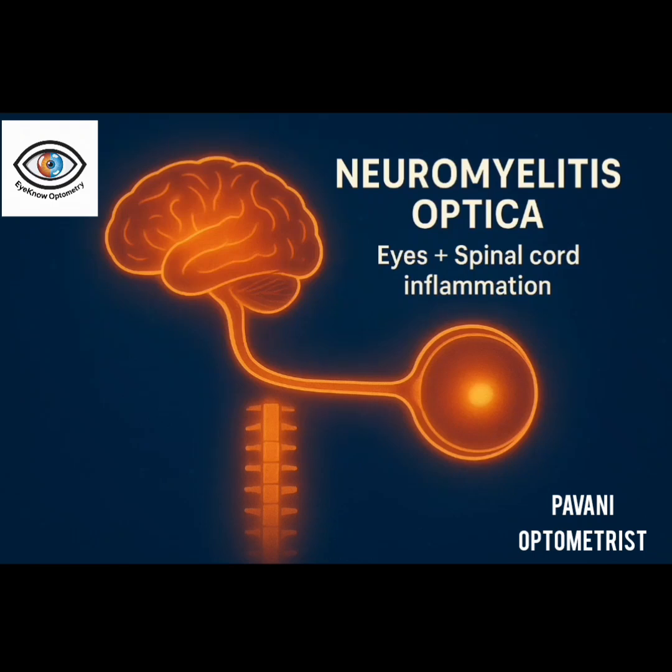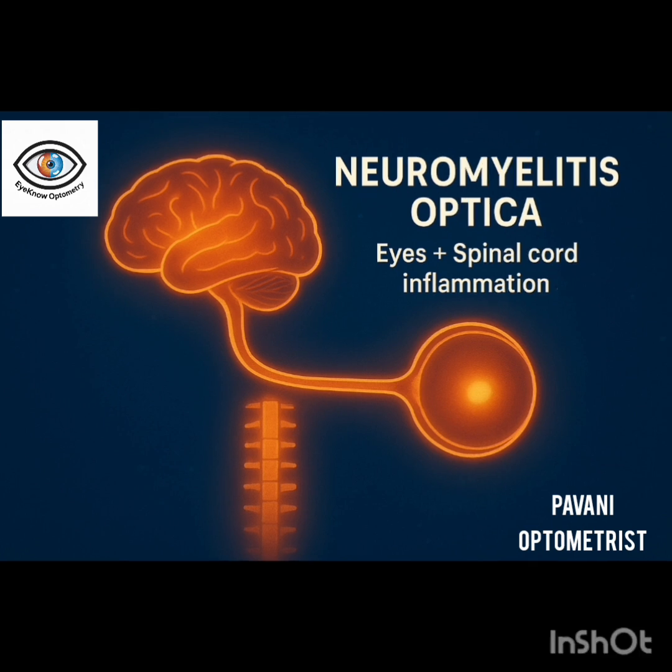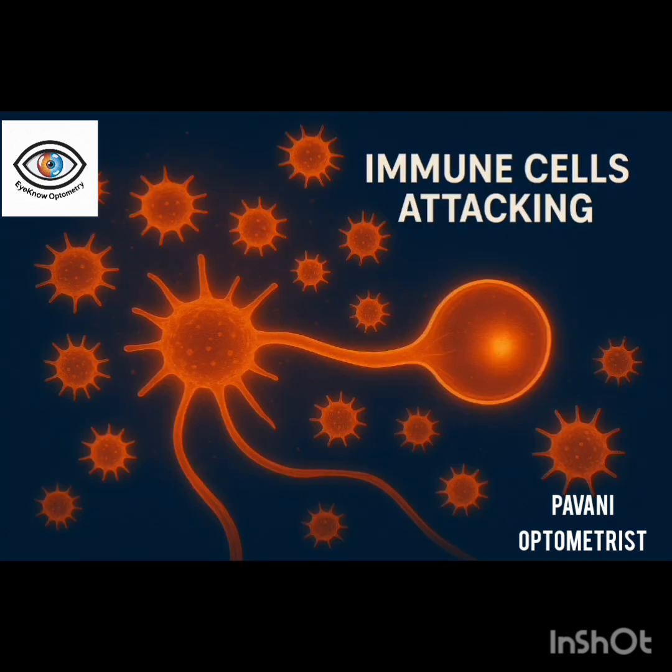Today my topic is about Neuromyelitis Optica and what is the main optometrist role in this condition. Neuromyelitis Optica is a rare autoimmune demyelinating disorder which affects the optic nerve and spinal cord, and is mediated by AQP4 antibodies. When we talk about aquaporins, these are special water channels which are present in many tissues of the body including the eye.